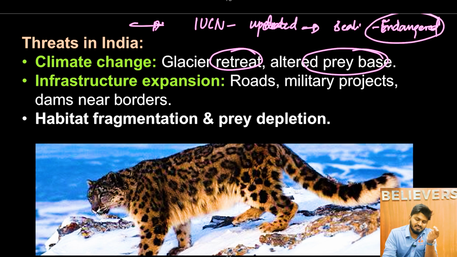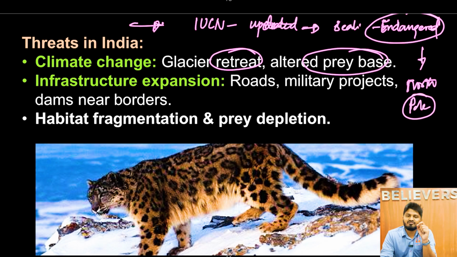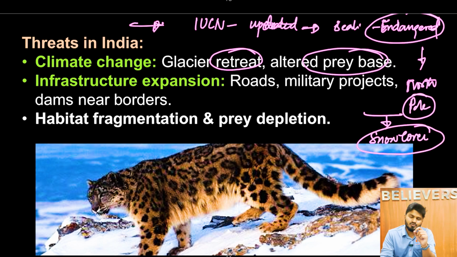So, vulnerable to endangered. The reasons for them to be included in endangered are similar to those of snow leopard. Where are seals found? They are majorly found in the North Pole, or Arctic region. Where are snow leopards found? Snow leopards are found in high altitude regions. What is common among these two environments or ecosystems? That is the snow cover.